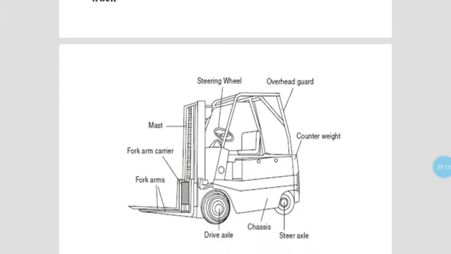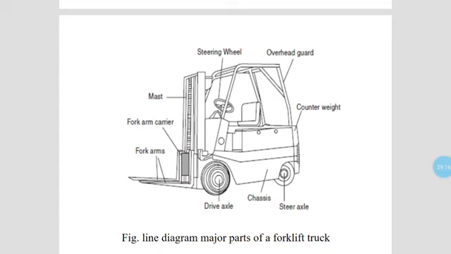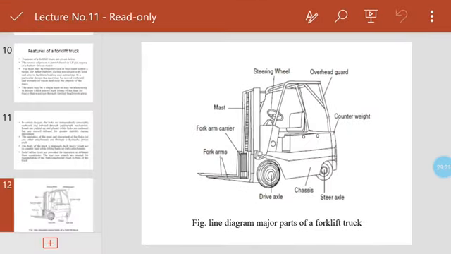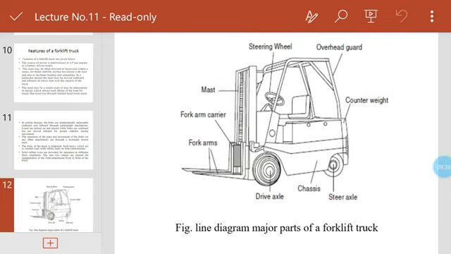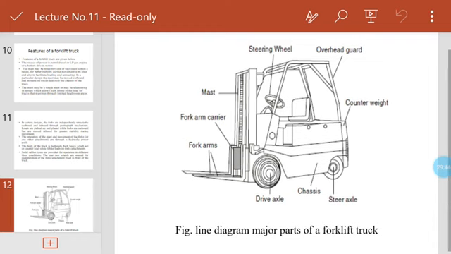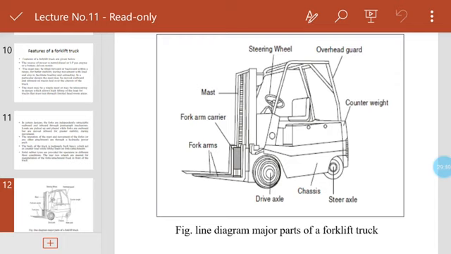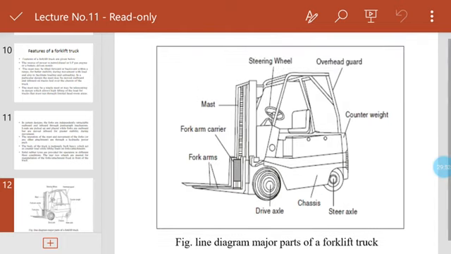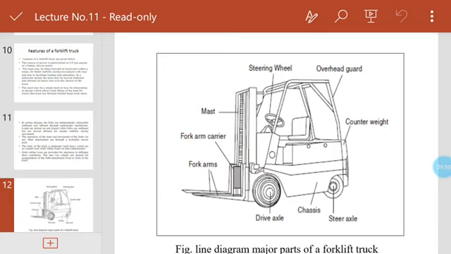And you can see that this is the line diagram of the major parts of the forklift truck. You can see the sitting arrangement for the driver or operator, and this is the mast. According to this mast you have upward and downward movement. This is also the fork arm carrier, which transfers your materials in the up and down direction. Also the fork arm is here, and the drive axle, and the chassis.